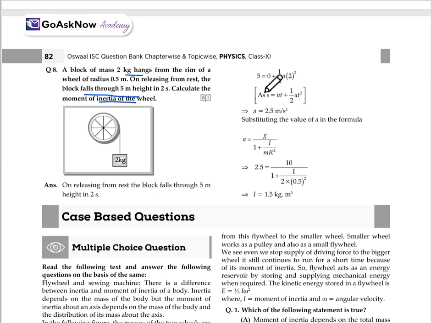Using the second equation of motion, 5 = 0 + half a t square, we substitute the values and get acceleration equal to 2.5 meter per second square. Substituting the value of a in the formula, a is equal to g upon (I upon m r square plus 1), we get I equal to 1.5 kg meter square. This will be the moment of inertia, and this is the formula actually. We substitute the values and get the moment of inertia of the wheel.